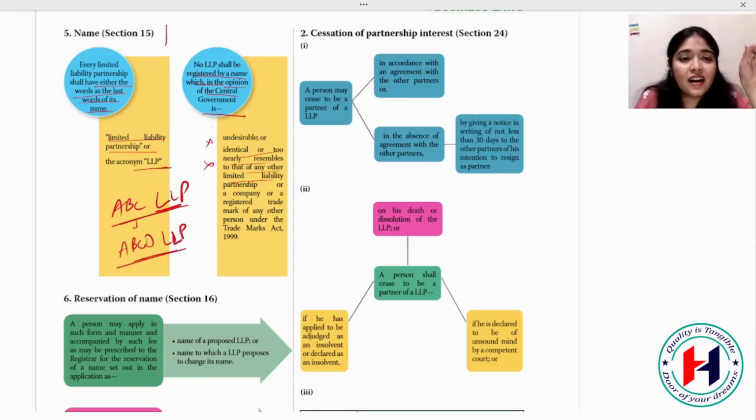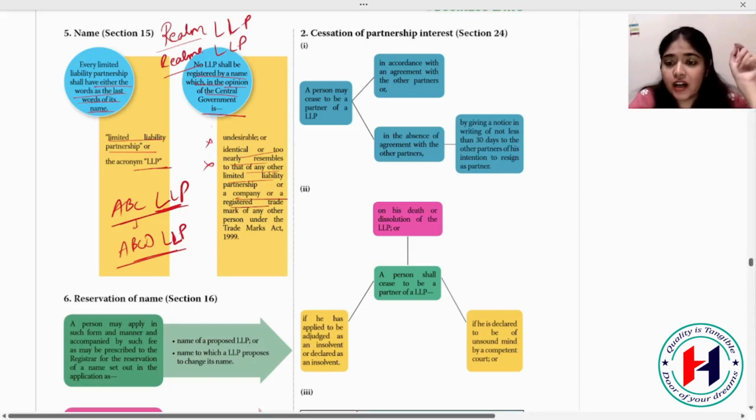You can say, like, "Real M LLP." The other one, what will they do? "Real ME LLP," right? So now these words are very similar. When you pronounce it, it's "real," right? So these types of things are not allowed. Identical or too nearly resembling any other name is also not allowed. They have their different trademarks also.